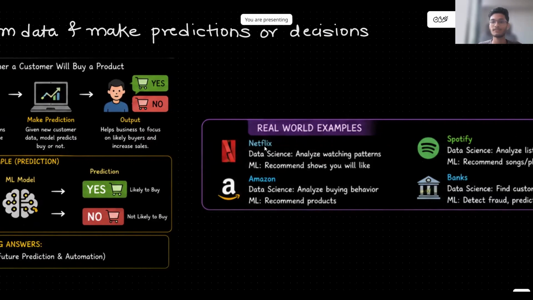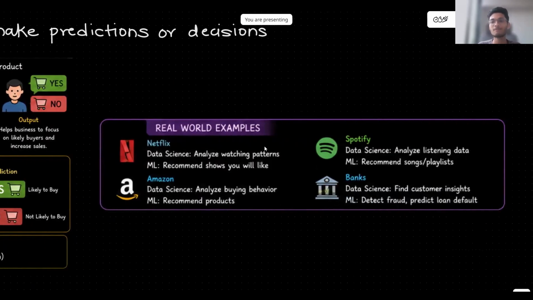Analyzing the watching patterns. And what is ML? Recommendations of the movies or shows that you will like. Amazon, analyzing the buying behavior. And recommendation of product is nothing but a machine learning behind it.